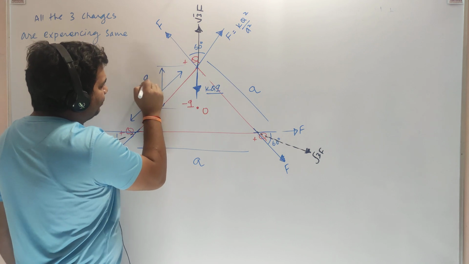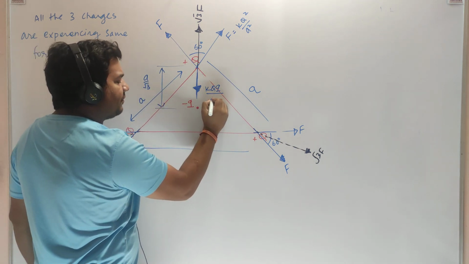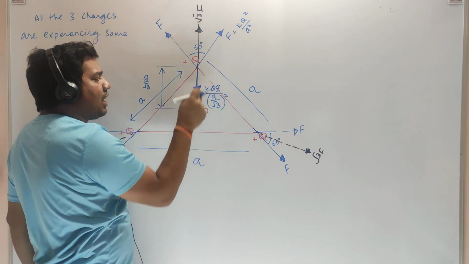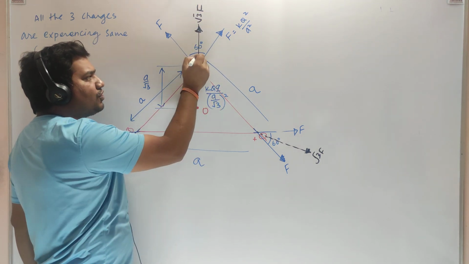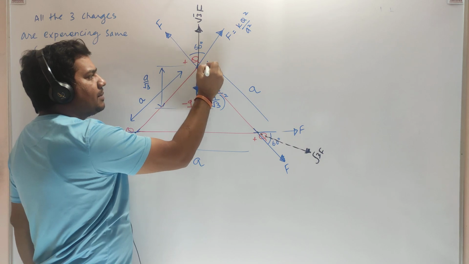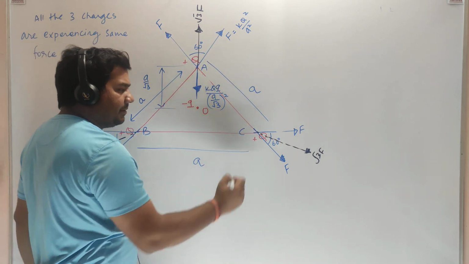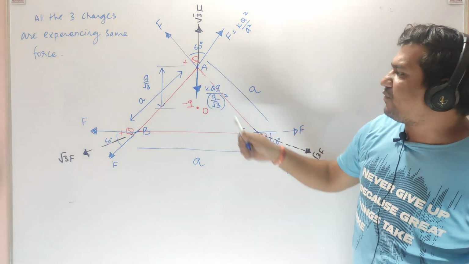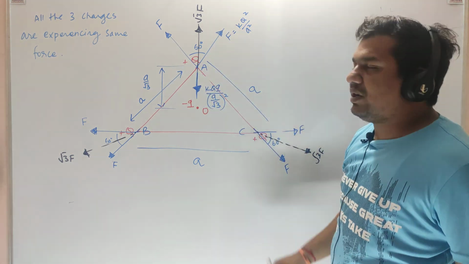So the square of the distance is (a by √3) squared. If the upward and downward forces are equal, then the net force on this will become 0. Suppose this is A, this is B, this is C.